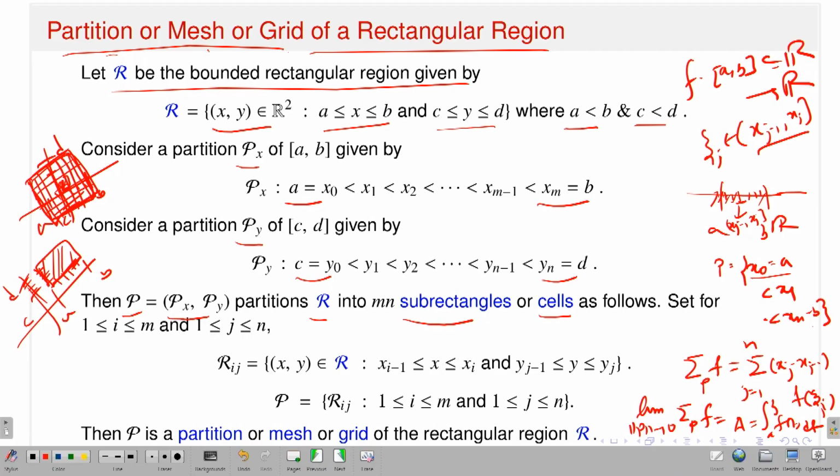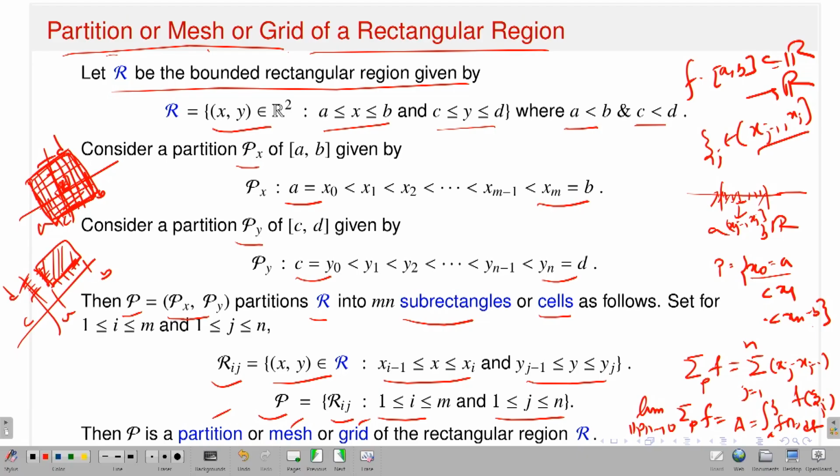That is exactly what I have written. This is Rij. It is the collection of all those points in R where x runs between x_{i-1} and x_i, that means this interval, and y runs between y_{j-1} and y_j. If I denote this as Rij, where i runs from 1 up to m and j runs from 1 up to n, this is called the partition or mesh or grid of the rectangle R.